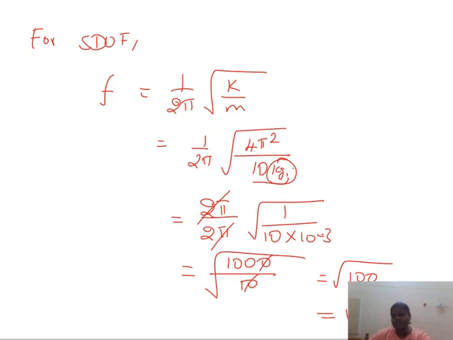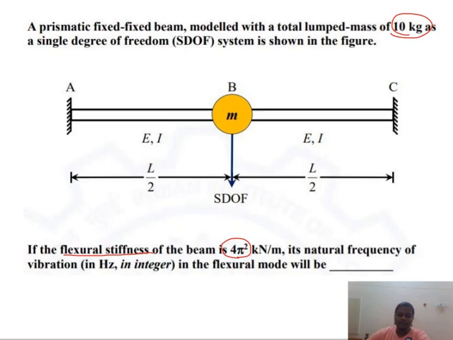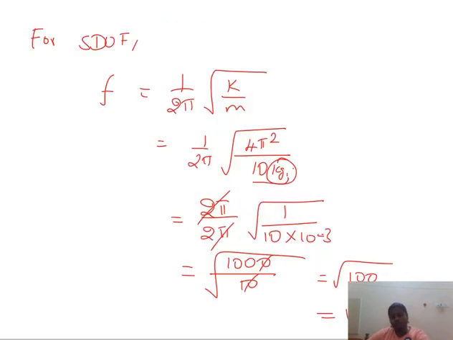The value of frequency is in terms of hertz. The unit is also given in the problem itself. I already said that we don't need a calculator to solve this, so this is a very simple and easy problem. The frequency for this single degree of freedom system is 10 hertz. So this is the answer. I hope this helps you to calculate how to find the natural frequency.